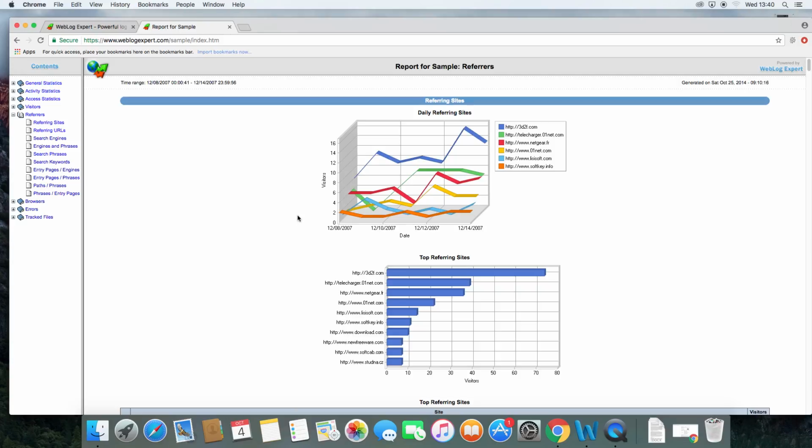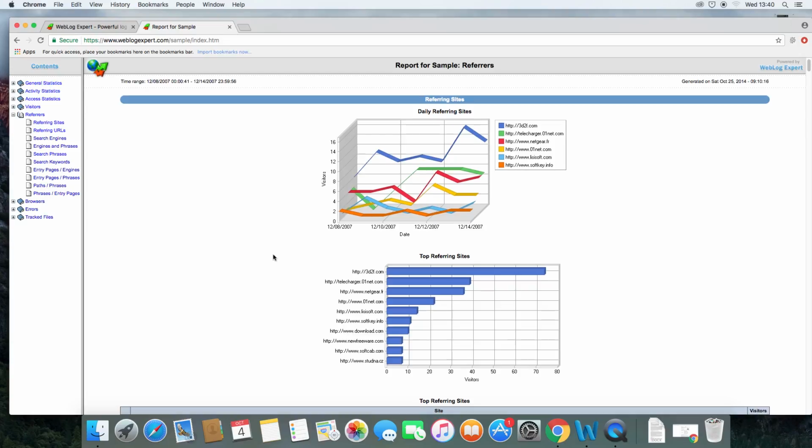So then referrers. These are sites that have your URL on their website somewhere. So if they then click on that, it comes through to your site. So you can see that 3D2F is driving the most referral traffic to your site.